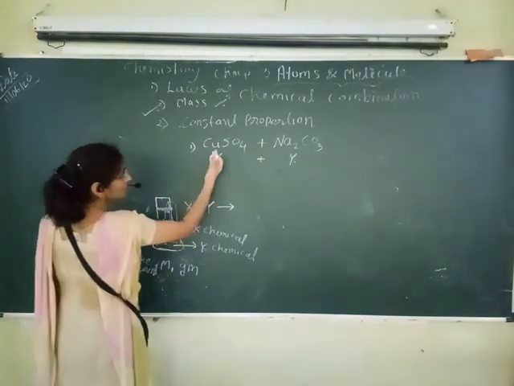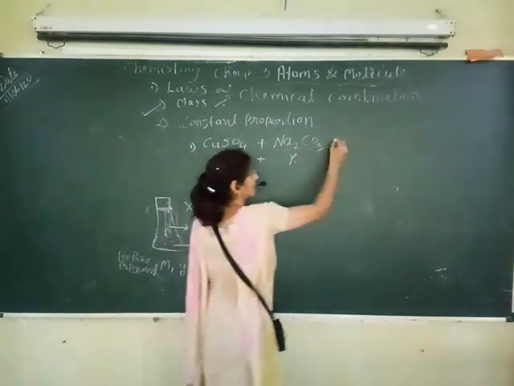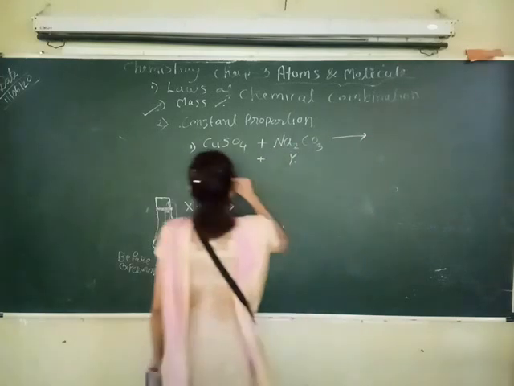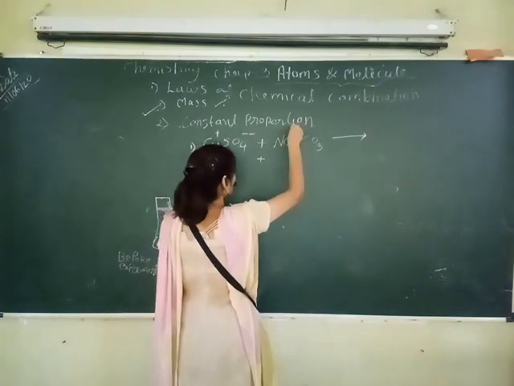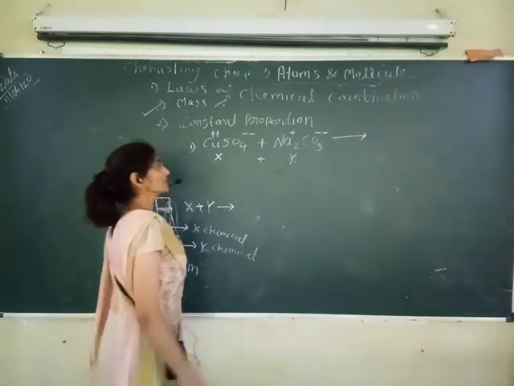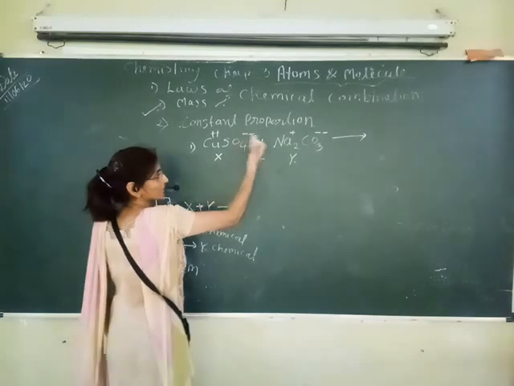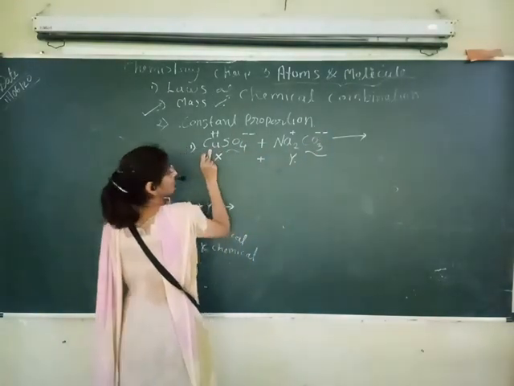X chemical was copper sulfate and Y chemical was sodium carbonate. So how will it combine? This is the positive charge, this is the negative charge, this is again positive charge and this is negative charge. Yes, so here two negative charges, it's having carbonate and sulfate. Copper is having two positive but